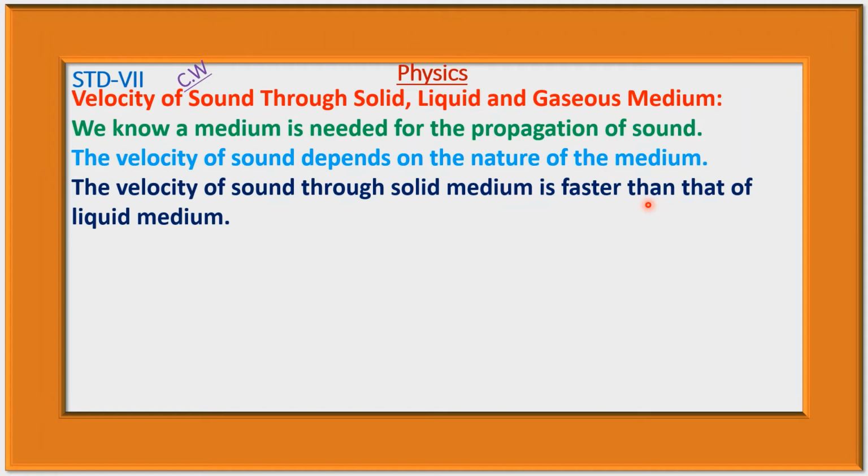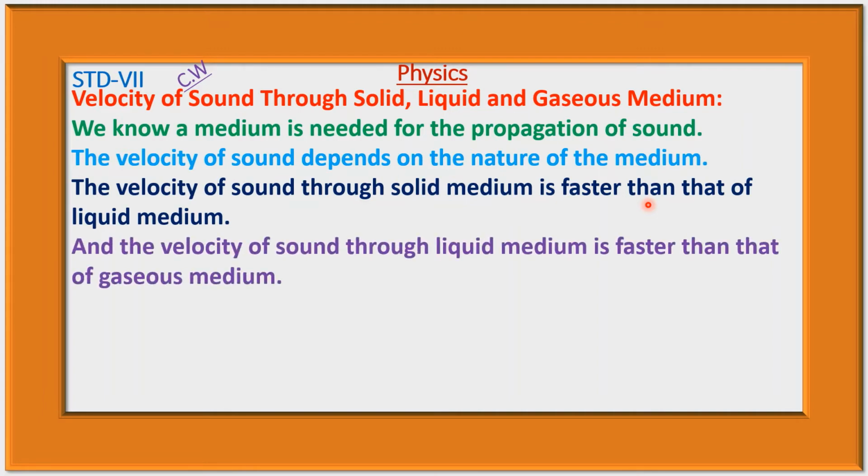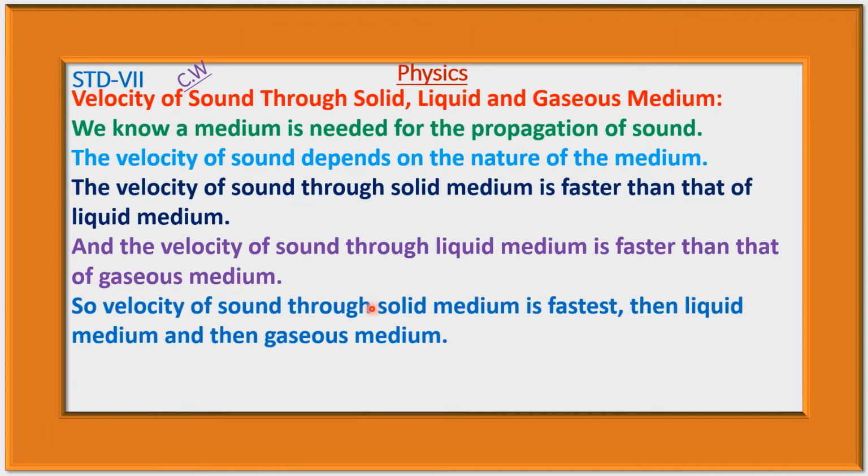The velocity of sound through solid medium is faster than that of the liquid medium. That is, velocity of sound through solid medium is greater than that of the liquid medium. And the velocity of sound through liquid medium is faster than that of gaseous medium. So velocity of sound through solid medium is fastest, then liquid medium, and then gaseous medium.